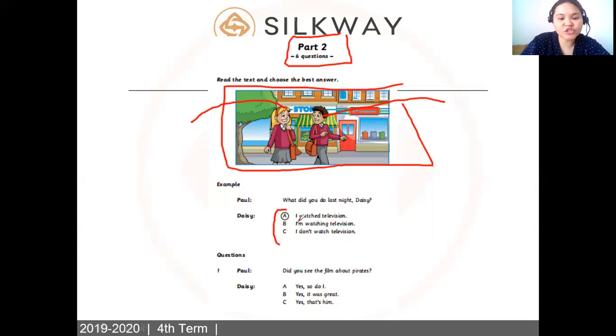A, I watched television. B, I'm watching television, or C, I don't watch television. All right, so here the correct answer is letter A. Why A? Because the question is, what did you do last night? So watched is past. It's already finished because it was last night, right? I hope you understood this. All right, let's move on.